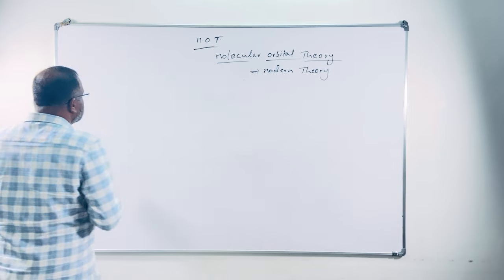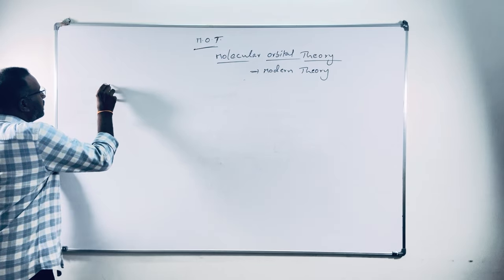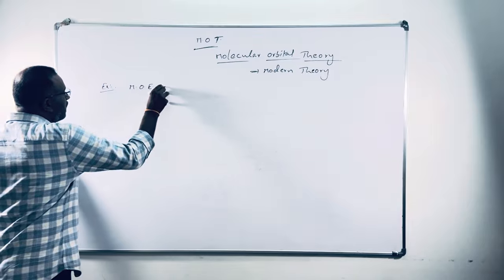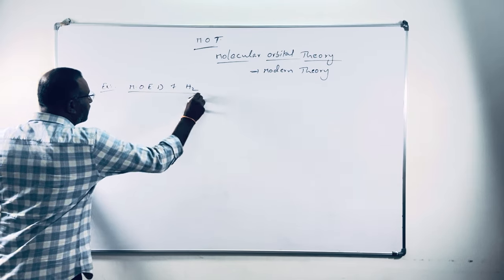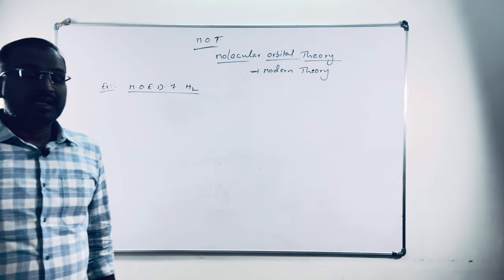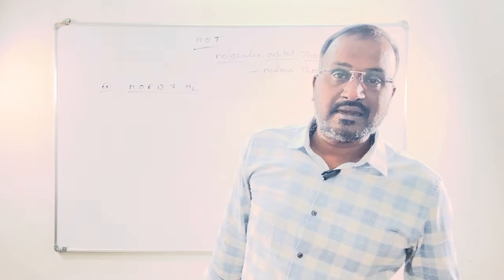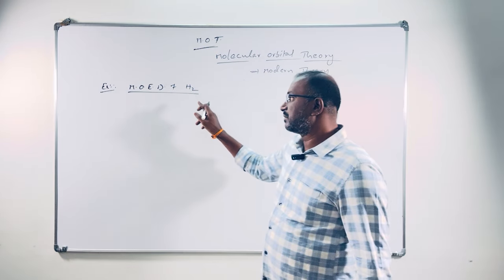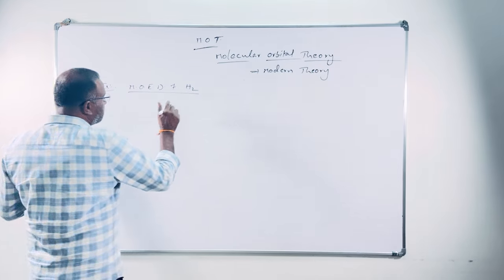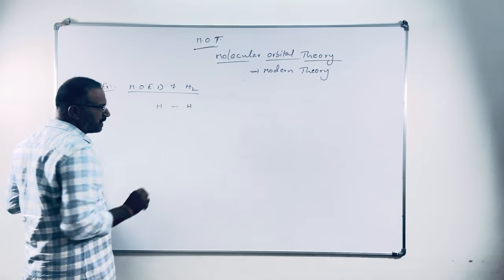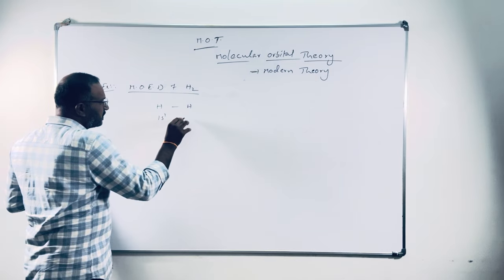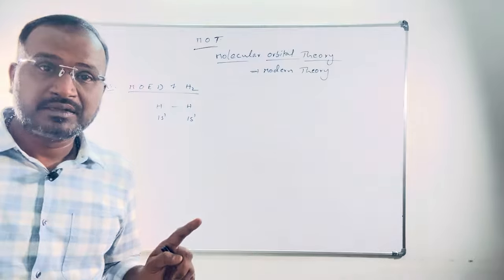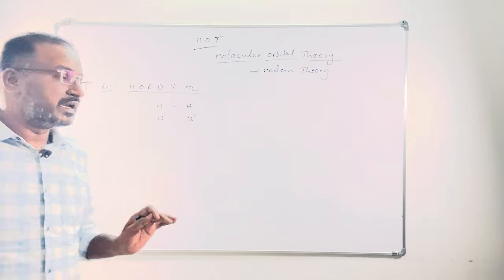Let's go for the first simple example of molecular orbital theory. MOED of H2, let me see. Full form of MOED means molecular orbital energy diagram. Molecular orbital energy diagram of H2. So this is the molecule formed by combination of two hydrogen atoms. This hydrogen has 1s1 configuration, this hydrogen has 1s1 configuration, means one electron is present in the 1s orbital, one electron present in the 1s orbital.